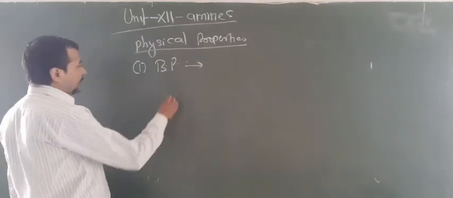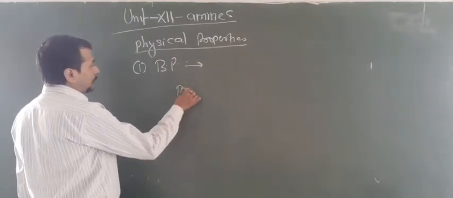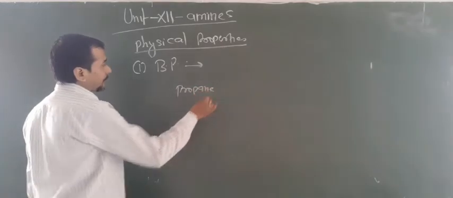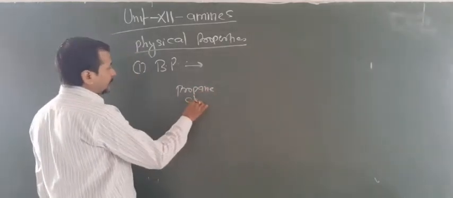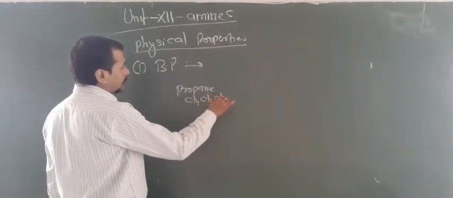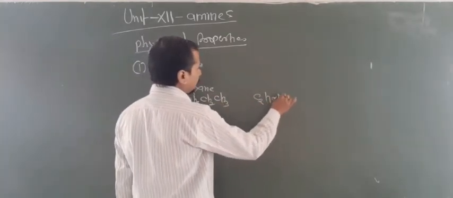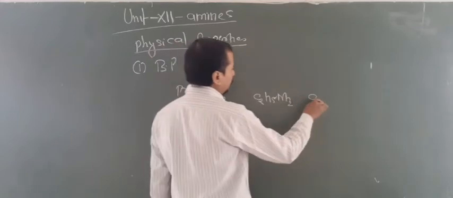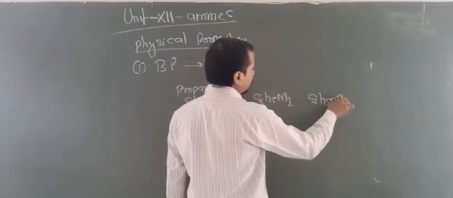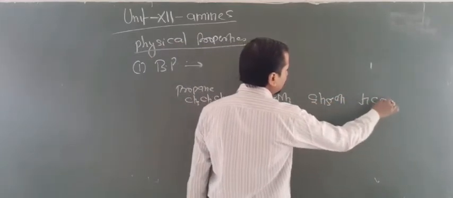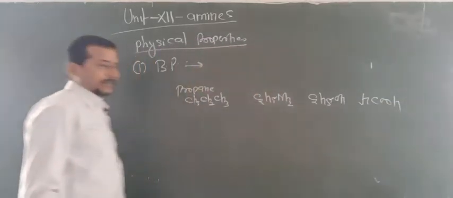Now one question may arise. Suppose you are given propane, C3H8, then C2H5NH2, then C2H5OH, and one acid, HCOOH.